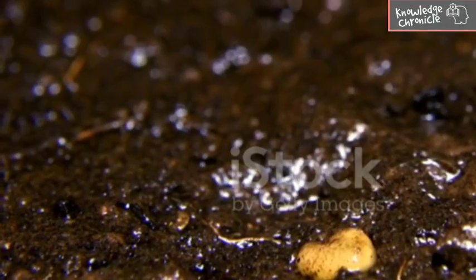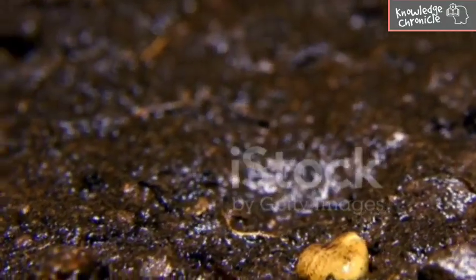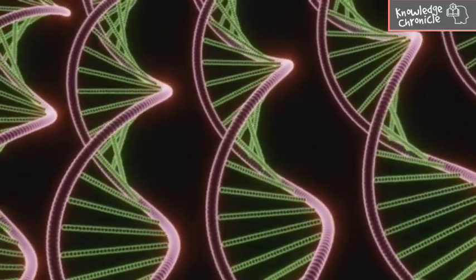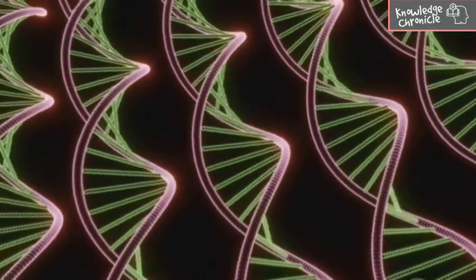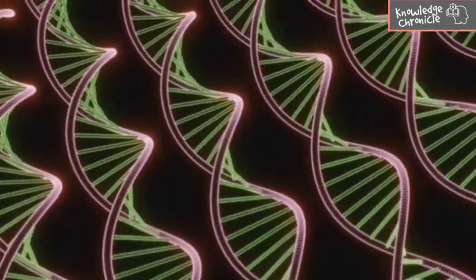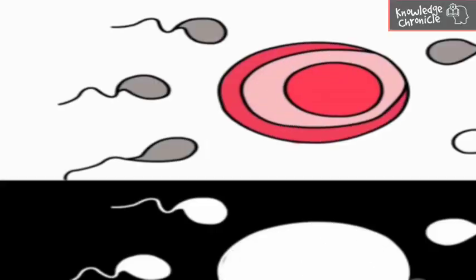Reproduction is the biological process through which organisms produce offspring. It ensures the survival of species and the transfer of genetic material to the next generation. Broadly, reproduction is categorized into two types: asexual reproduction and sexual reproduction.